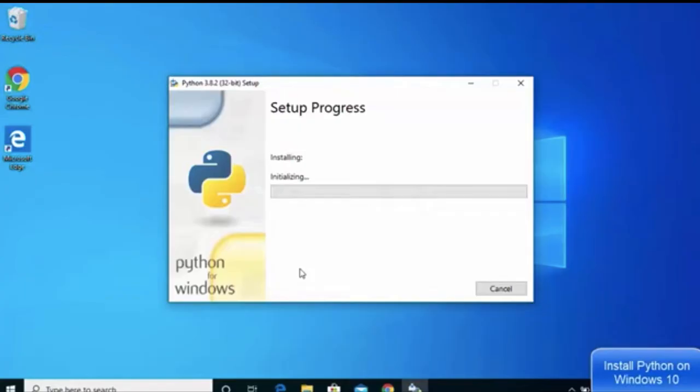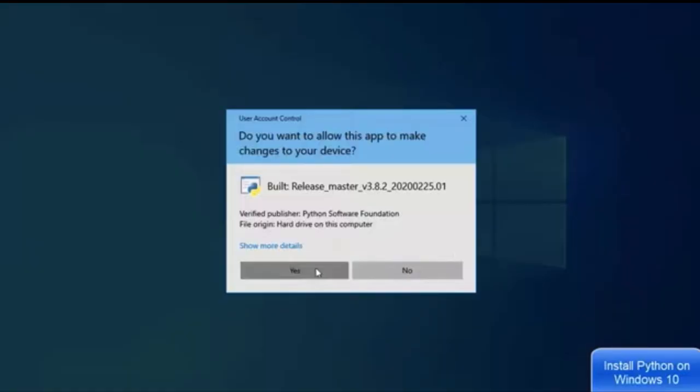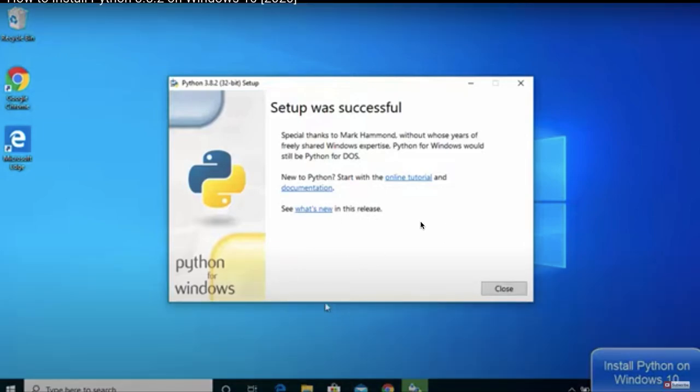If you are seeing this, click on yes. If you are not seeing this, it's okay. It's just some extra security on my laptop. Just wait for it to download and it will get installed. Yes, setup was successful. You should get this message. If you go with install now directly instead of customize, you don't have to do that many things, but that's fine. If you have done the customized installation, I just told you the difficult version of it. Okay, so that's it for now. Setup was successful. That's it actually.